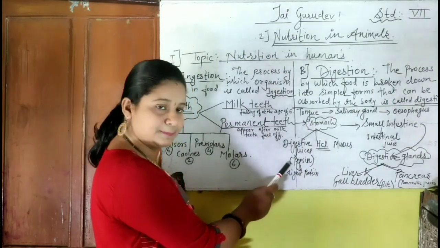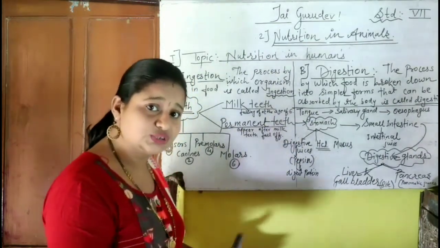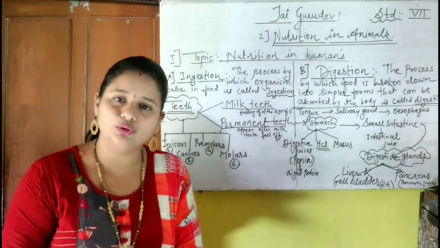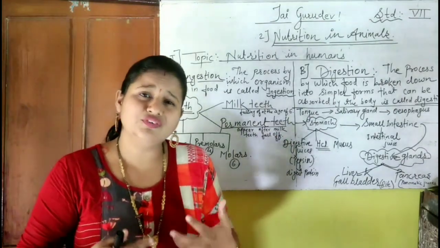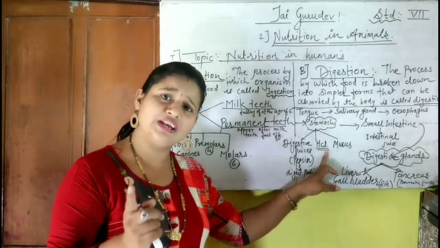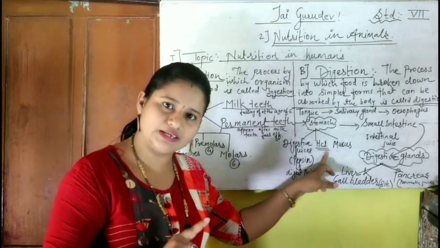Digestive juices contain pepsin, and pepsin helps to digest protein. Next one is hydrochloric acid, which is also released in the stomach and creates an acidic medium. When hydrochloric acid is secreted in more quantity, we feel acidity. So hydrochloric acid is very important to digest the whole food material.